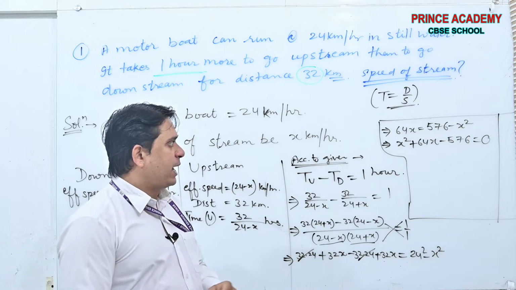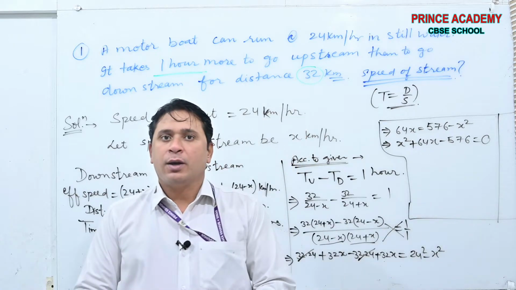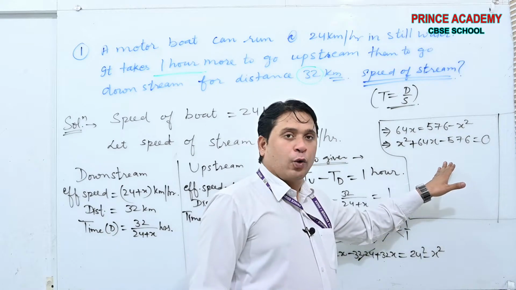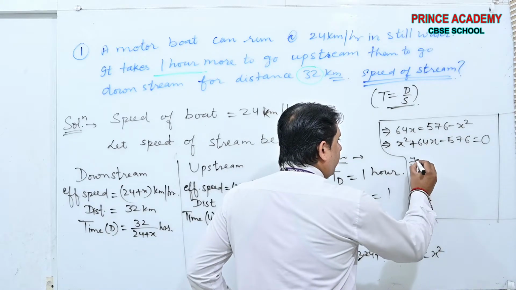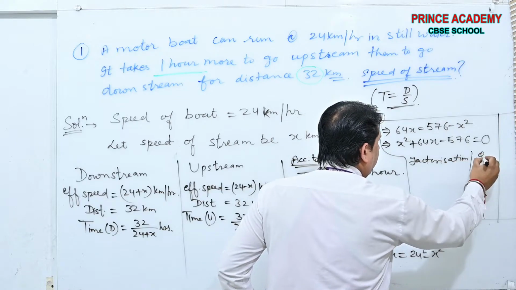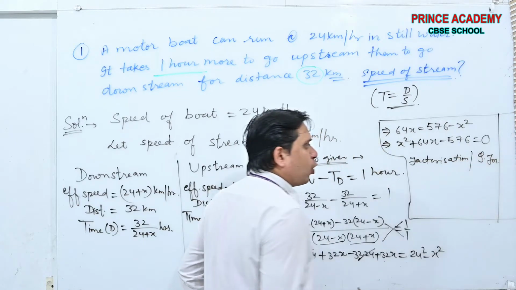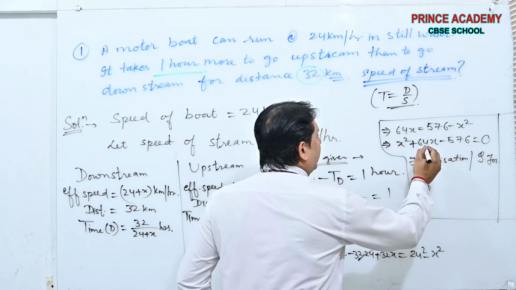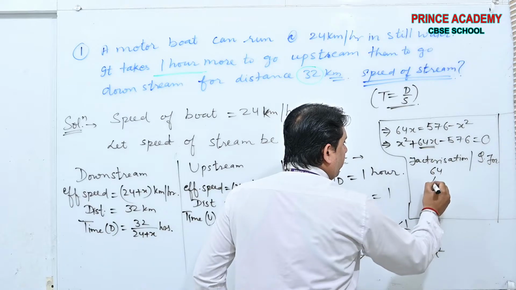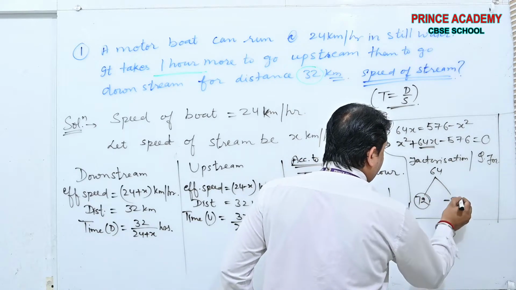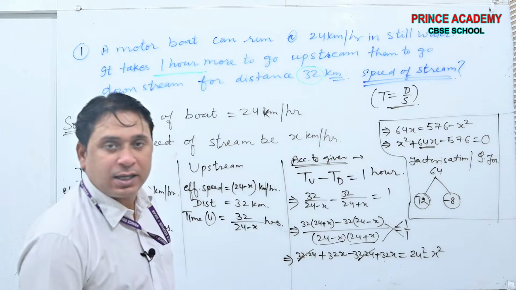Done. Now what we have to do? We have to solve this, and this is very simple. We can do it by factorization or quadratic formula. Choice is yours. You have to do it by yourself. I am making this factor. 64 will be 72 minus 8. Factors will be 72 and minus 8.